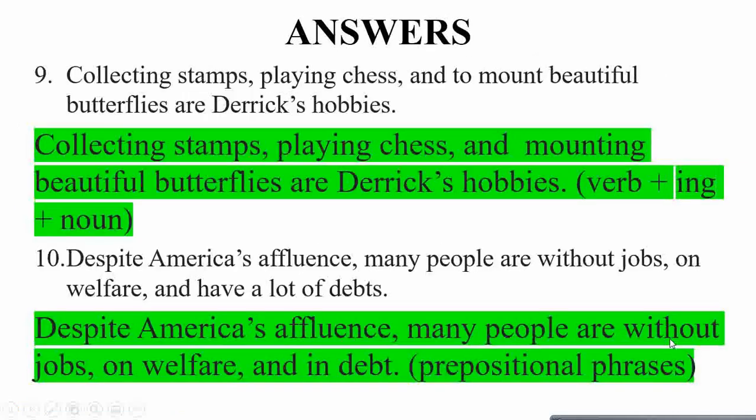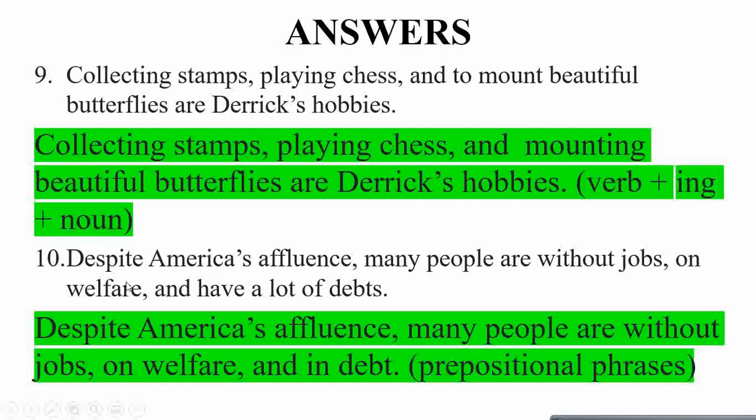Here comes question 9. Collecting stamps, playing chess, and to mount beautiful butterflies are Derek's hobbies. So starting off with the continuous, then following continuous verb, and we ended up with an infinitive. So we have to convert this to a continuous form, which is the ing gerund form. Collecting stamps, playing chess, and mounting beautiful butterflies are Derek's hobbies. This is all verb ing with the noun.